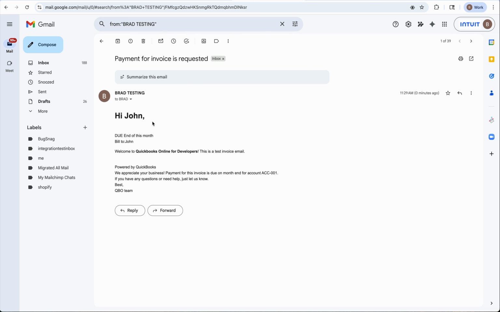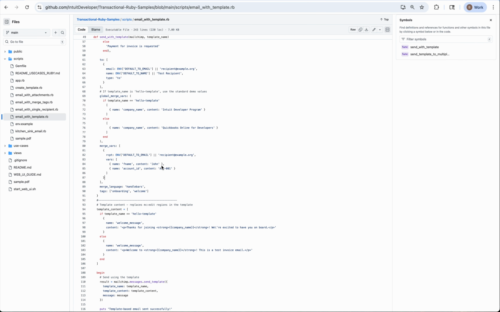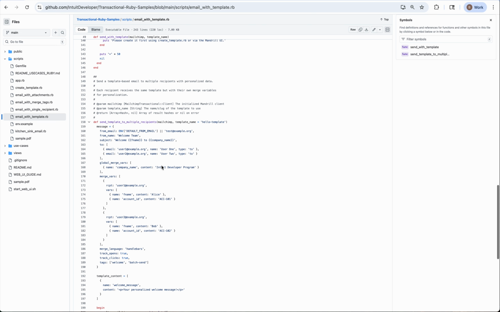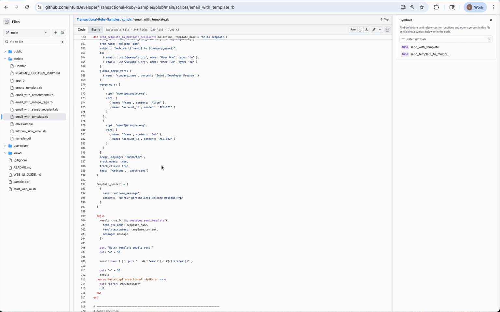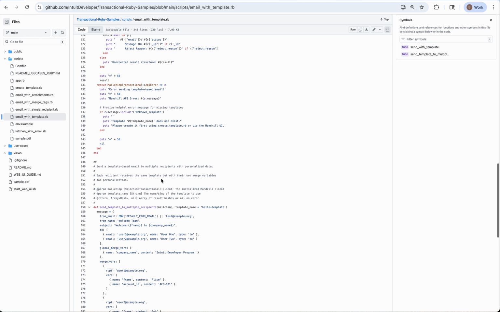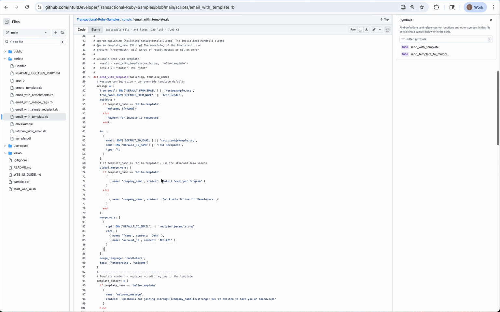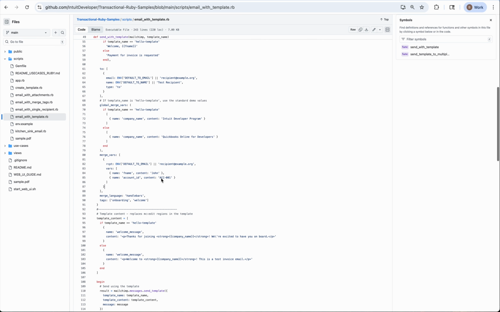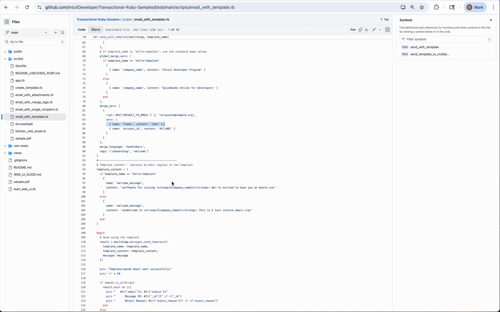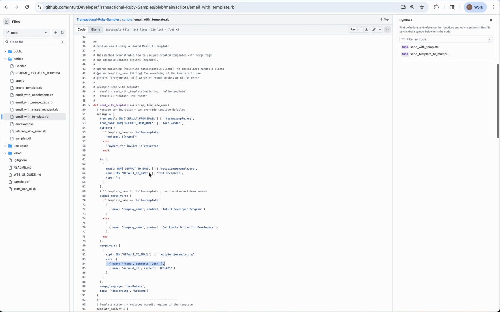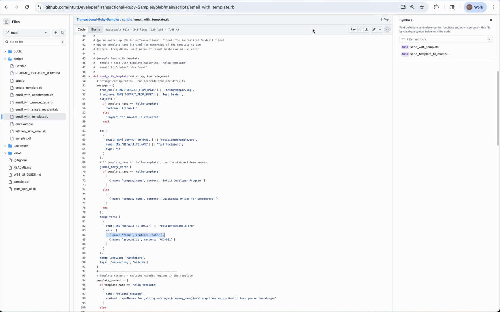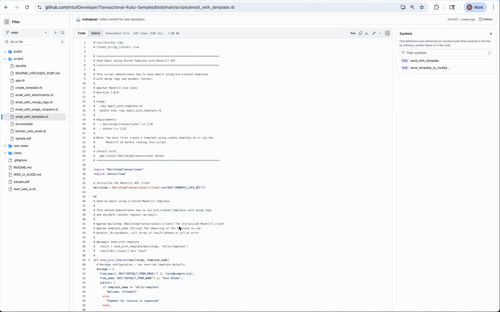Okay, so here we go. We pre-populated it with the name John, but we have payment for invoice is requested. If you go back and look, you'll be able to see where these merge tags were put in. You'll see a couple of different names through here. That's template with, let's see. Here's our John name, and here's where the welcome message is. Excellent. Then you can dig in here and use this in your own code.